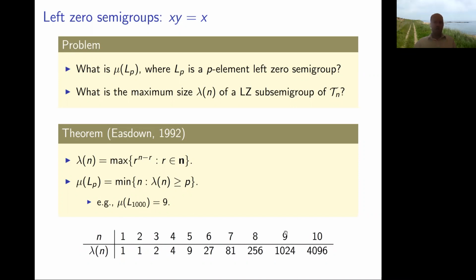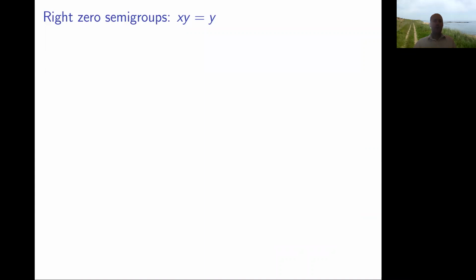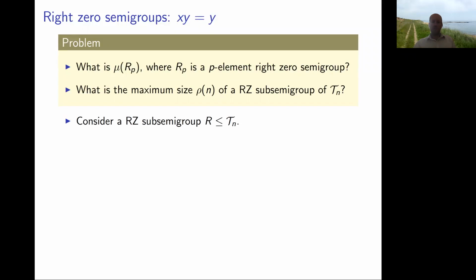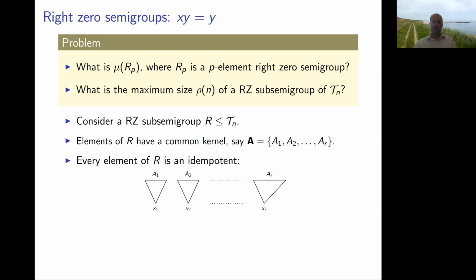Okay, that's good. What about right zero semigroups? The situation is kind of similar. If we want to work out the minimum degree of a right zero semigroup, we can turn this question around and say, what's the biggest right zero semigroup you can find in a given Tn? This time, if we consider such a subsemigroup, it turns out that elements have a common kernel. So let's say the kernel is sets A1, A2 up to AR. So this is a partition. Every element is idempotent again.